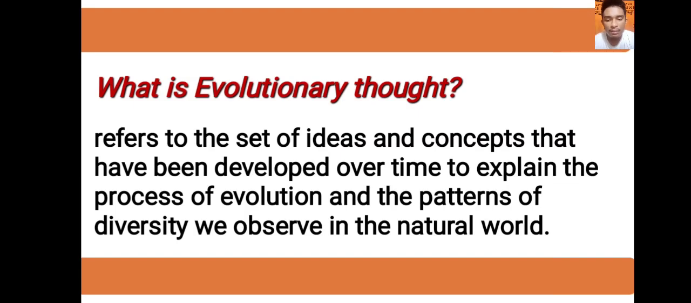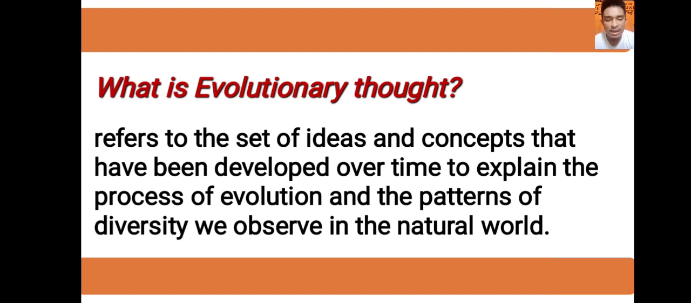Evolutionary thought refers to the set of ideas and concepts that have been developed over time to explain the process of evolution and the patterns of diversity we observe in the natural world. It refers to a broad range of ideas and theories that attempt to explain how species change over time and how biodiversity has arisen through natural processes.